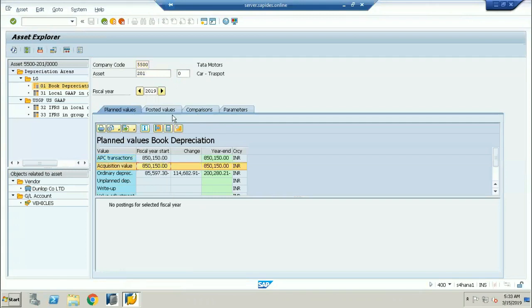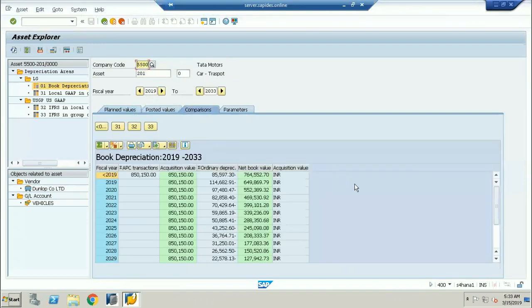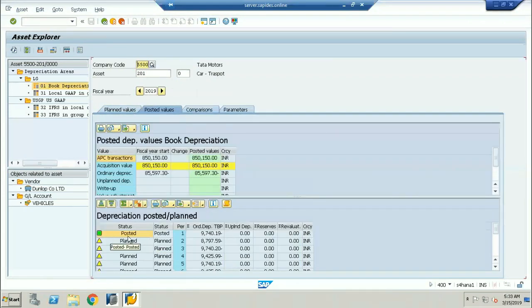Acquisition value. We have posted that this is the acquisition value of an asset, so the acquisition value is going to be this much. Now we have done the depreciation calculation for the month of January. The depreciation has been calculated here. This is exactly the planned depreciation value.